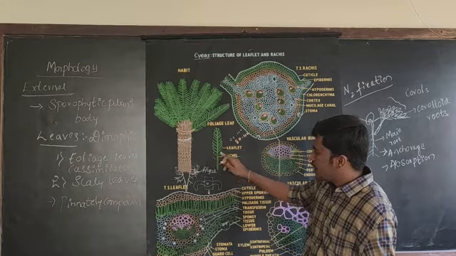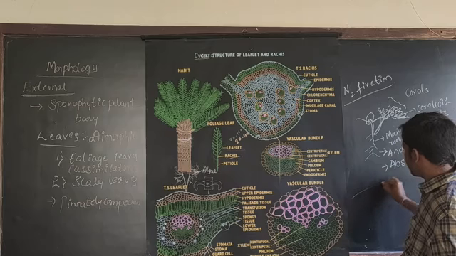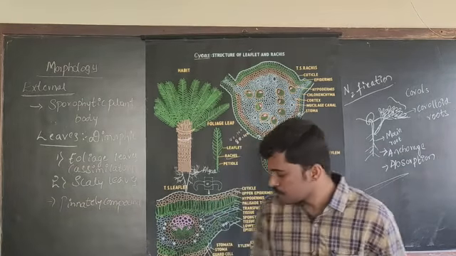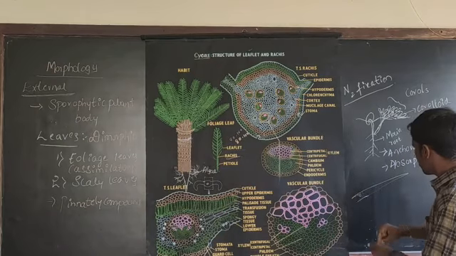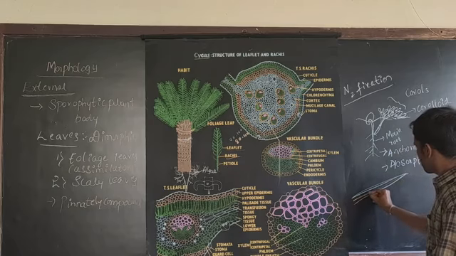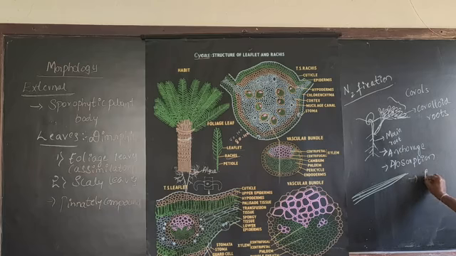And if you look at a single leaflet, it is flat and it is sessile.